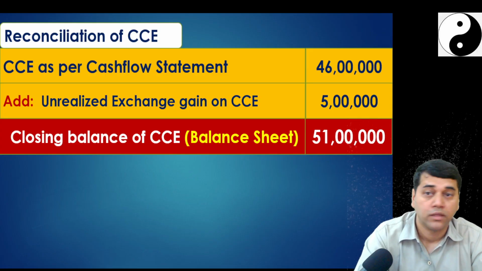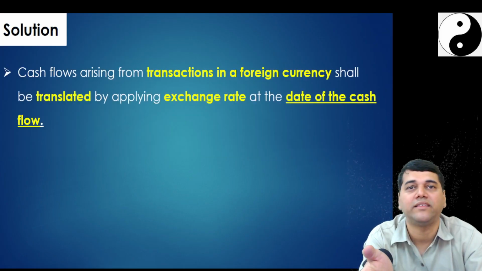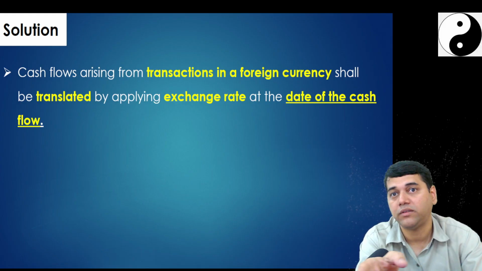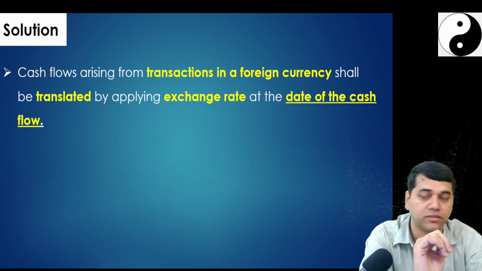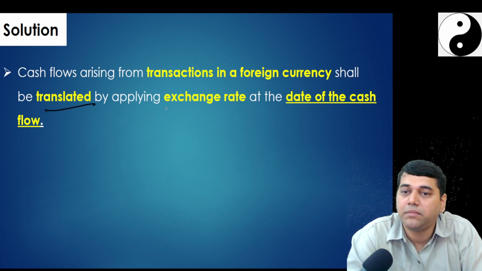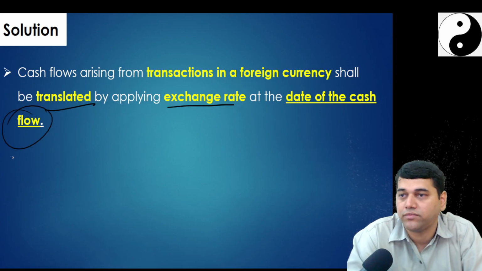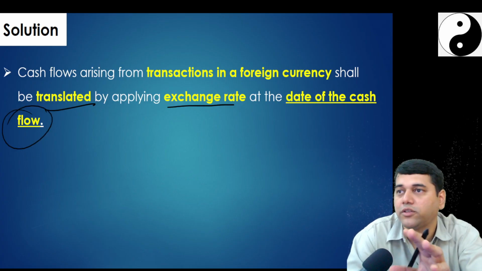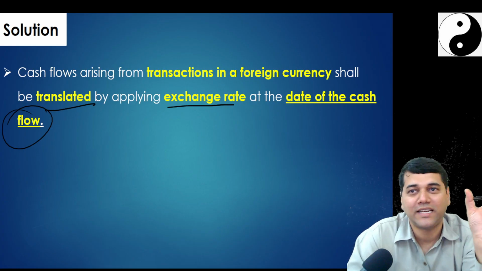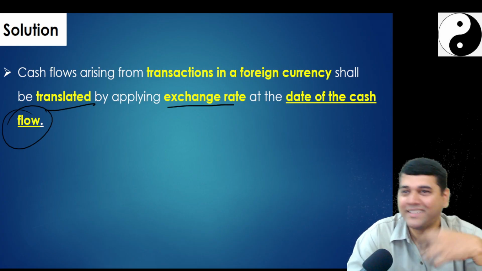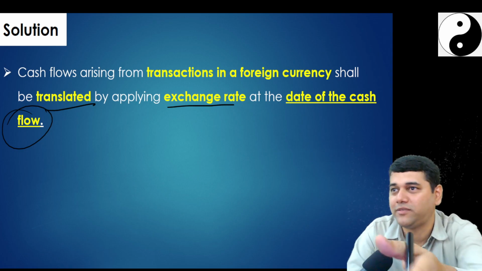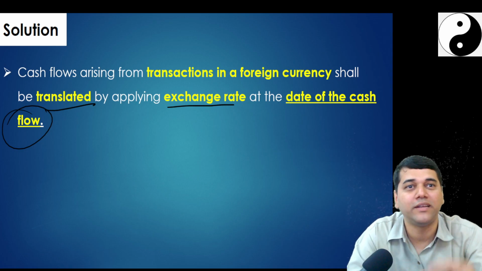Are you clear? Now that we have done this, see how to answer an examination question if it comes with a different verb. If they say extract, then only you have to give this. Otherwise, they may not give you marks if strict correction happens. So you have to say that the cash flow arising from transactions in foreign currency shall be translated by applying the exchange rate on the date of the cash flow. In fact, what we have done is not a solution. I think, and now I understood, you remember at the beginning I said it was for our understanding. Now, as per the study RTP, this is the answer. Since the material is available, read and understand how to present in the examination.